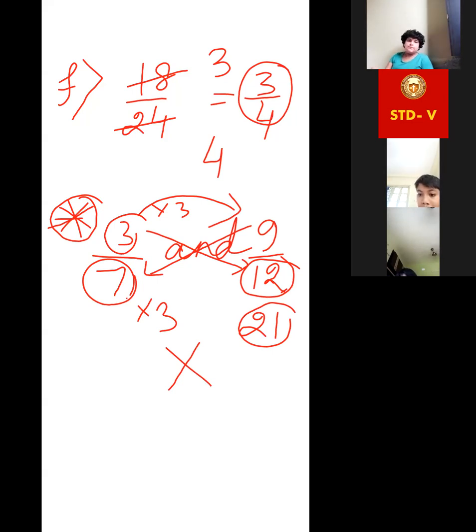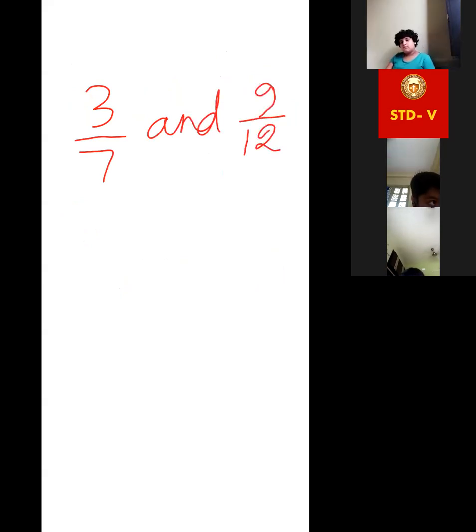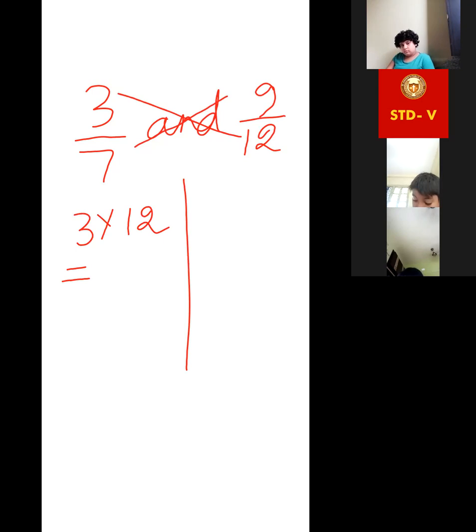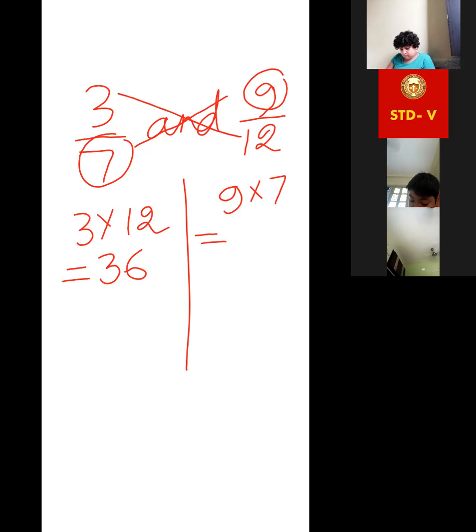But there is one more way. As I gave the sum 3/7 and 9/12, just do cross multiplication. 3 into 12 is equal to 36. For the other, 7 into 9 is 63.